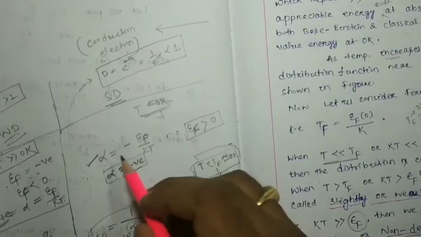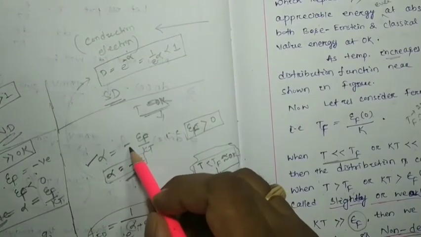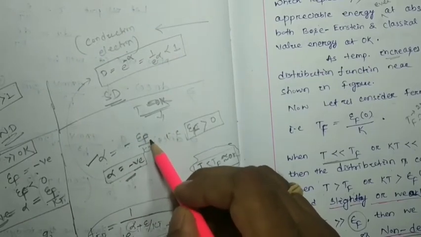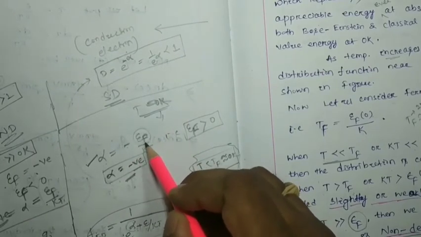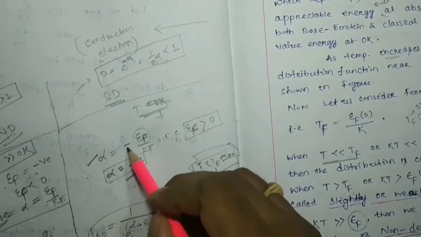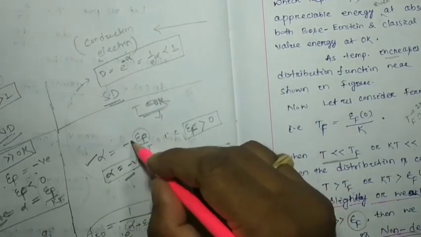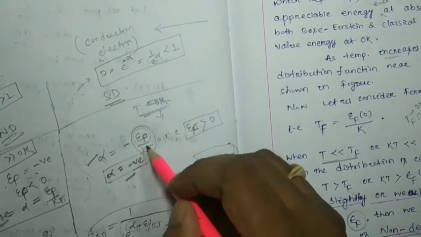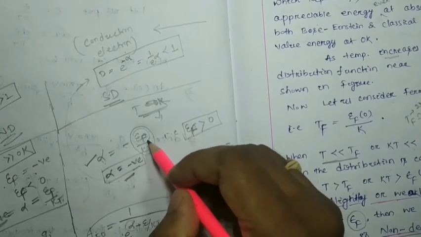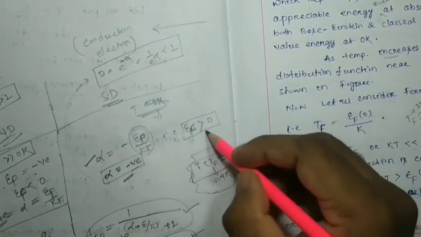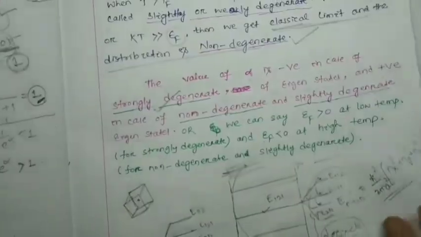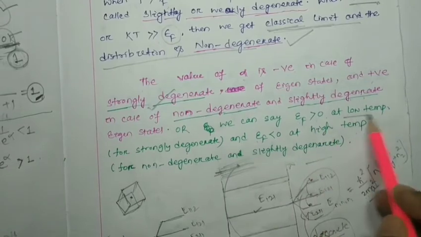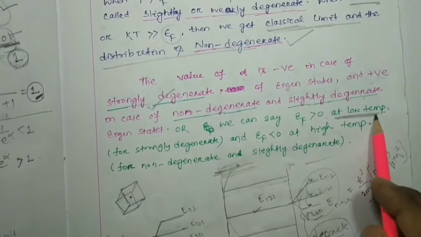Alpha is negative means this term is negative; this value is the magnitude of alpha, and alpha is minus of this one. So if epsilon f is positive, alpha will be negative. That means for strong degenerate, epsilon f is greater than 0 at low temperature.